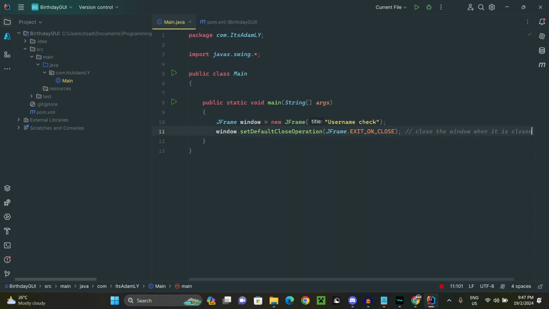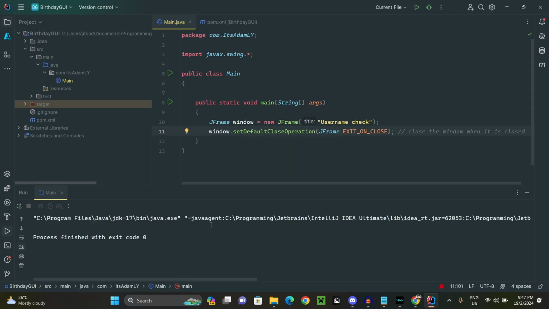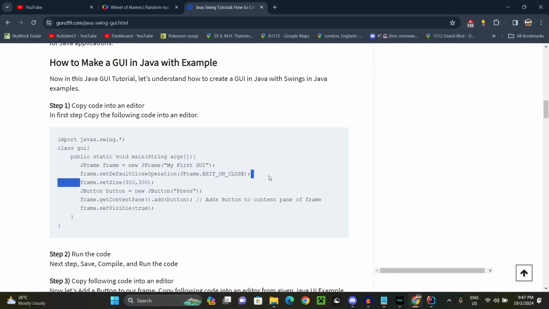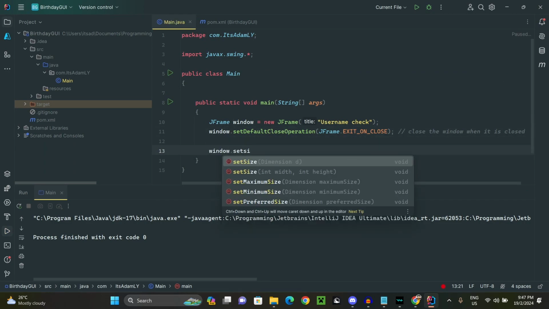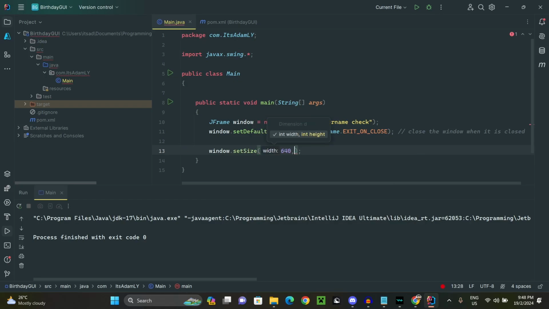And then what else? We have the window, so let's check what's happening here. Okay, there's nothing. So maybe we need to set the frame size. Okay, so what I need to do is window.setSize. Let's do 640 480. Why not? Okay, now if we run this, nothing.